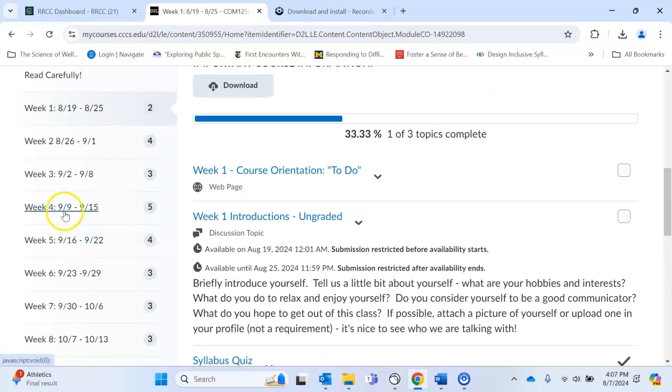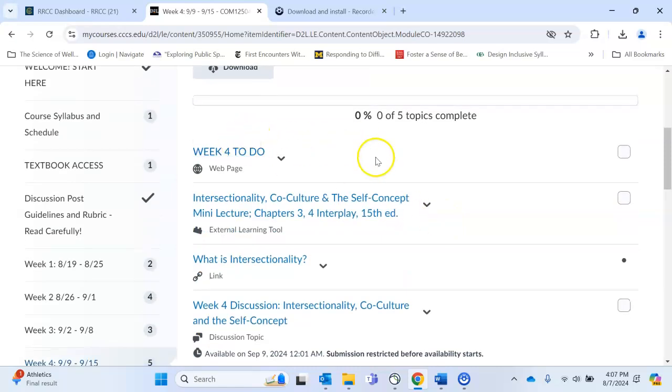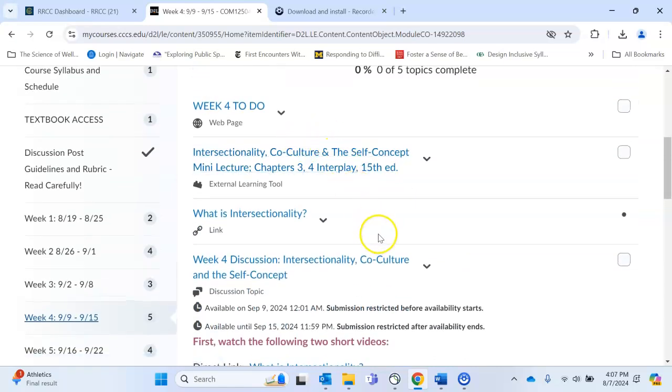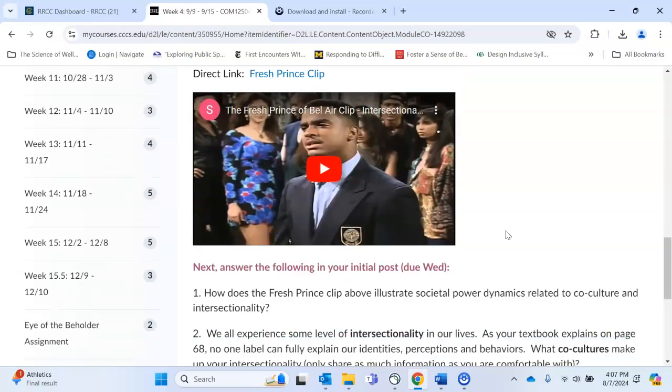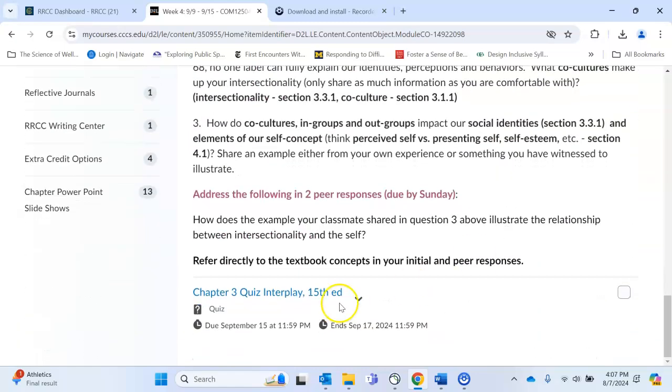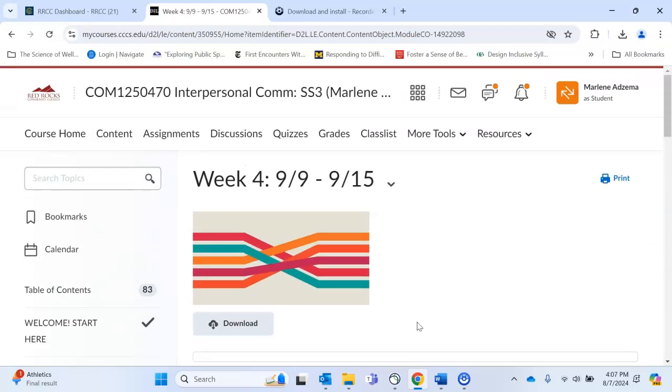Let's take a quick look at another module. So you can see here, same format. Here's a video, a little mini lecture to watch, an additional link. And so you want to scroll down. Here's discussion information, etc. So that's where you can find the content for each week. You want to make sure you log into the course multiple times per week.